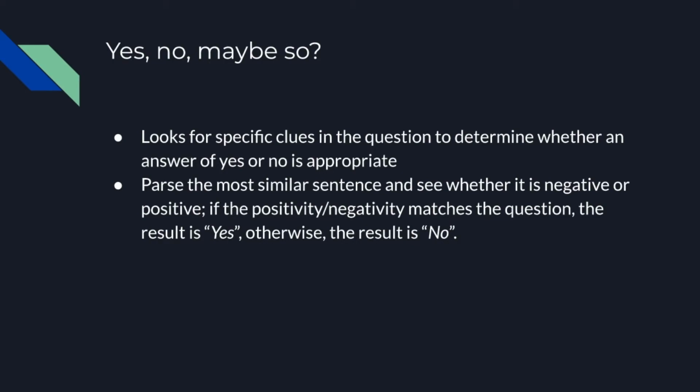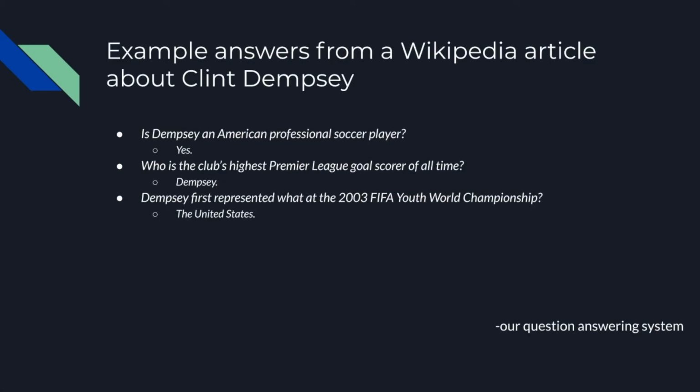Sometimes some questions only want a yes or a no, in which case we only want to output yes or no. So in order to do that, we can parse the sentence for whether it is a negative or positive sentence and compare that to the positivity or negativity of the question. And then if they match, we can say yes to the question. Otherwise, we can say no.